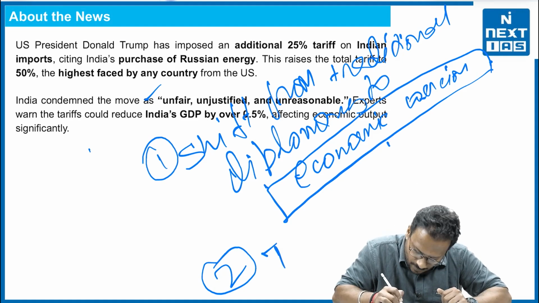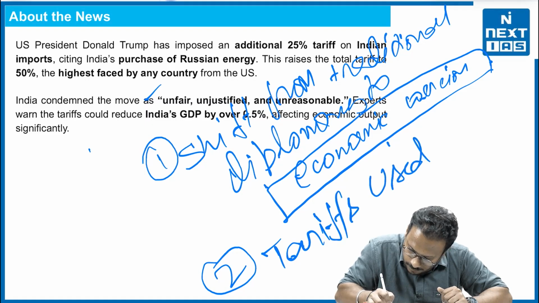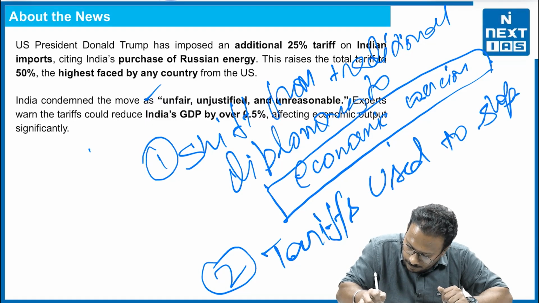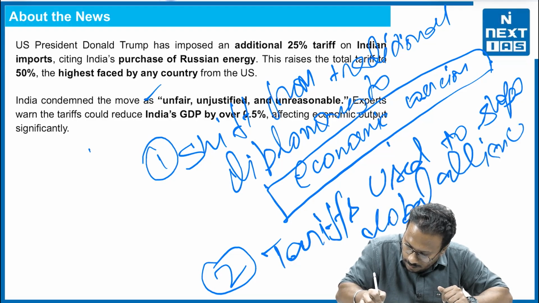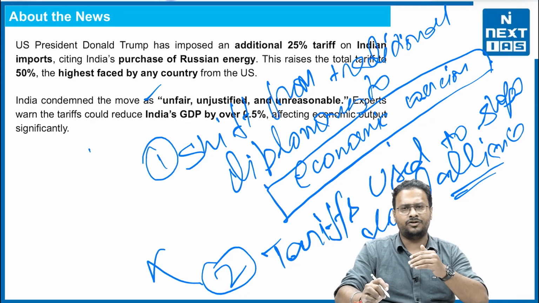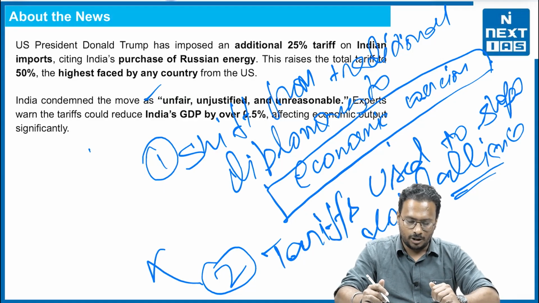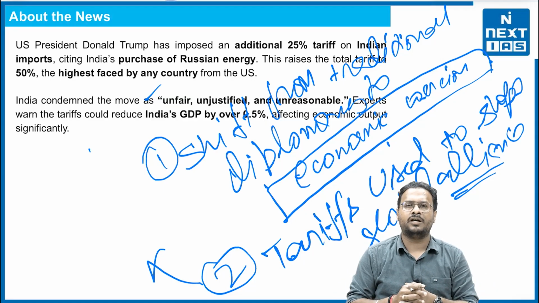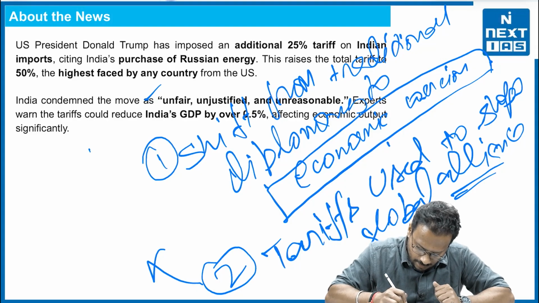First thing. Second thing, that tariffs are used to shape global alliances. That means earlier we were witnessing that the country was moving towards an independent economic policy and independent foreign policy. So perhaps this might be one of the reasons: to put extreme pressure so that the independent policy framework will be diminished, and again they will come under the influence of the USA.